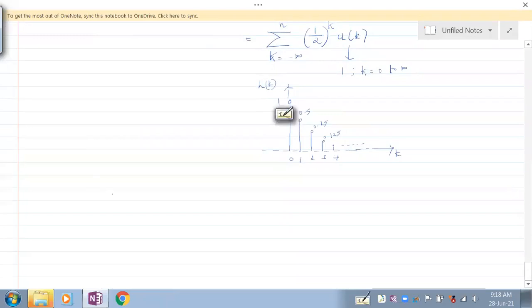So when n is less than 0, s of n is 0, because here this n I'm talking about. This is the n. This is case 1.